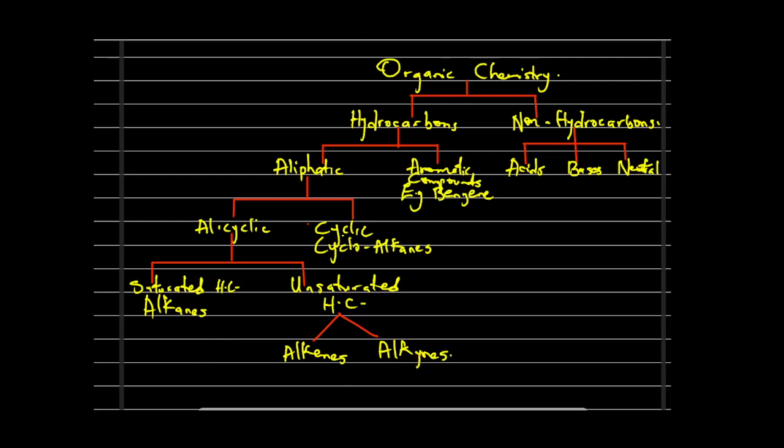Let me quickly give the general molecular formulas. For alkanes we have CnH2n+2, for alkenes we have CnH2n, and for alkynes we have CnH2n-2. So those are the formulas for the alkanes, the alkenes and the alkynes.